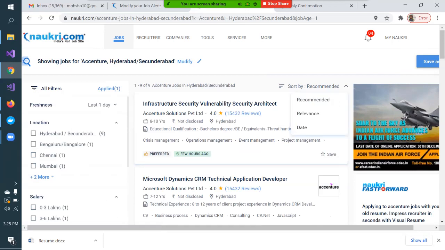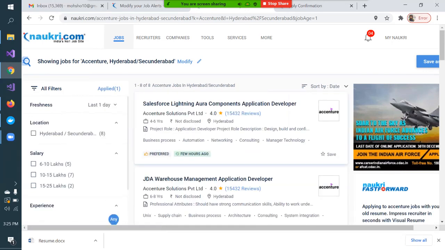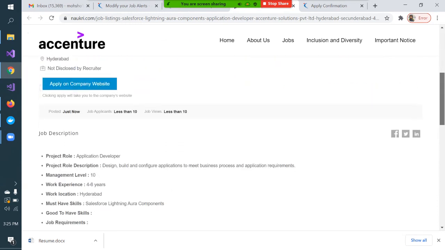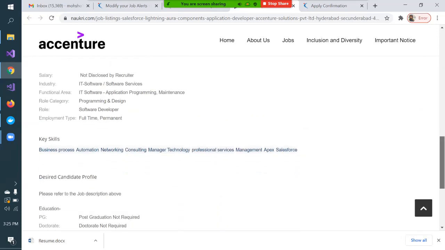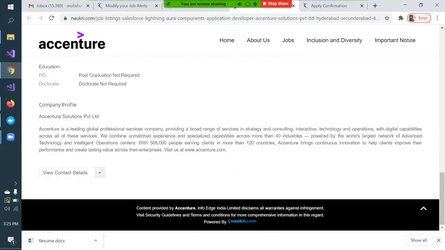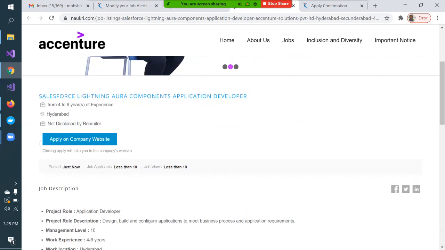Sort by recommendation, relevance, date. You can just sort it. I'm sorting it based on date. So this is a job which Accenture posted only a few hours ago. If I'm interested, I'll just click on that job. See, it is directly leading me to the Accenture website. Here it is asking whether I want to directly go and apply on the company website. The job role and everything is mentioned: desired candidate skills, the educational qualification Accenture is looking for. Okay, I'm interested in directly going and applying on the company website.